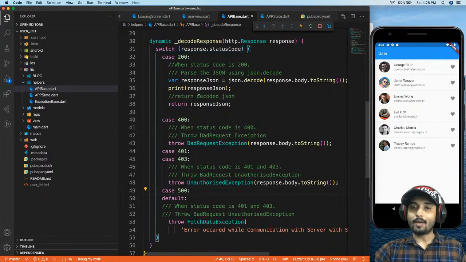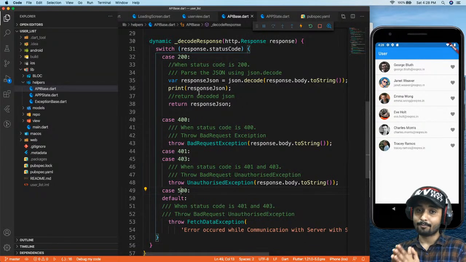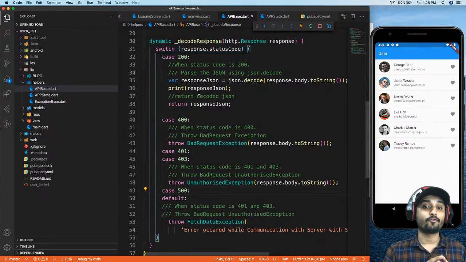Now, we need to handle the errors when we are working with these HTTP calls. If you want to take more control of your app, if you want to be more specific with your errors, then of course you need to write your custom errors.